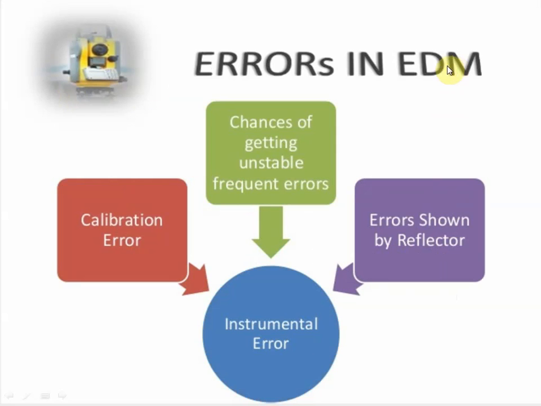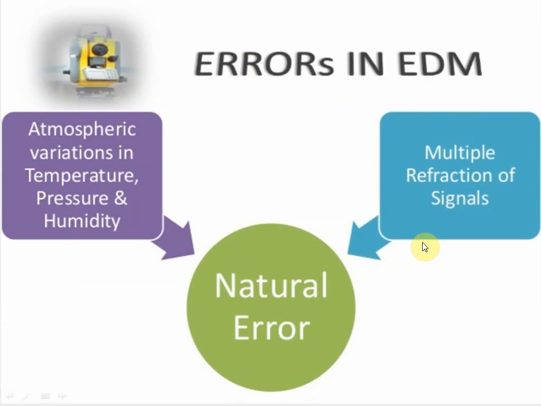Next is instrumental error, which is due to defects in instruments, that is calibration error and chances of getting unstable frequency errors. Next, errors shown by reflectors. Next is natural error, which is due to the environment: atmospheric variations in temperature, pressure and humidity, and multiple reflection of signals. These come under natural error.